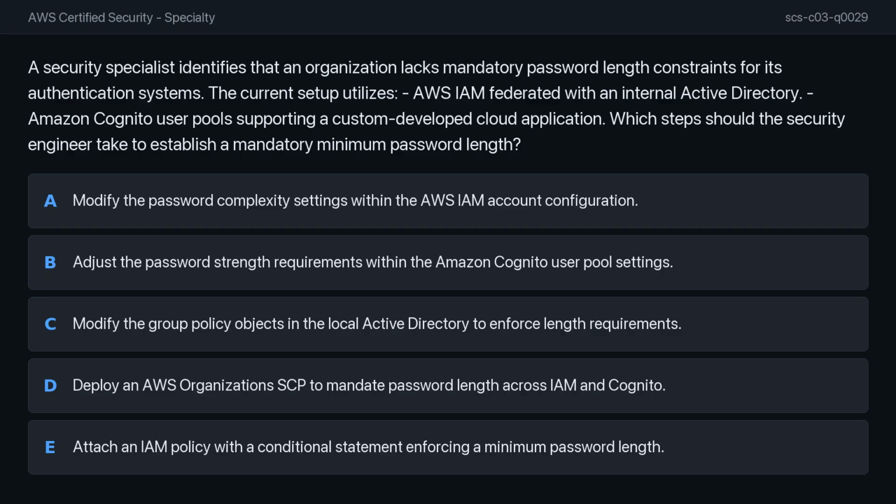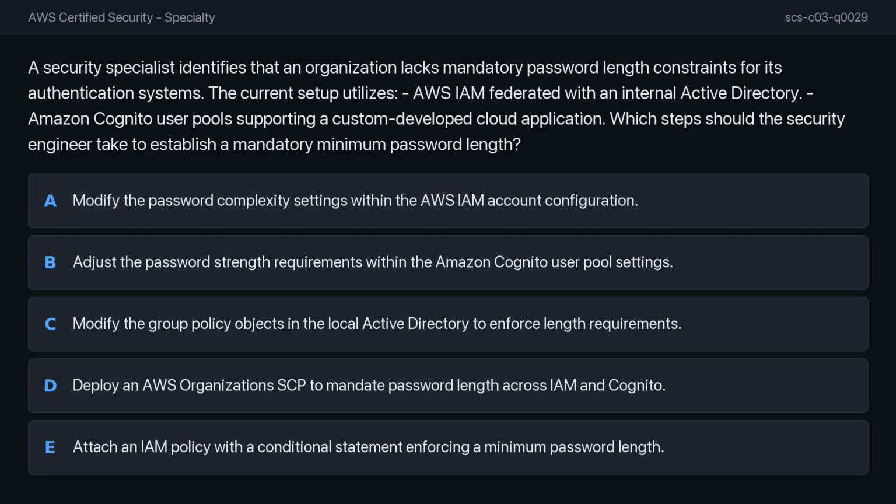The options are: Option A, modify the password complexity settings within the AWS IAM account configuration. Option B, adjust the password strength requirements within the Amazon Cognito user pool settings. Option C, modify the group policy objects in the local Active Directory to enforce length requirements.